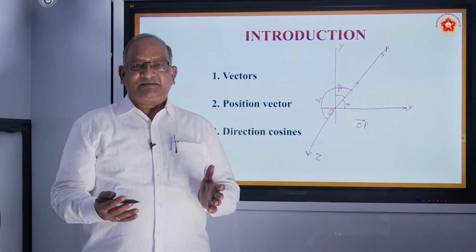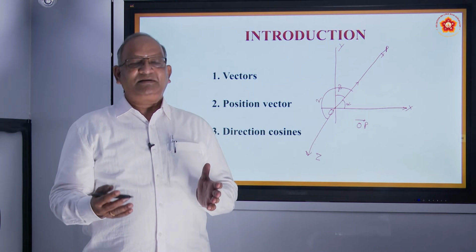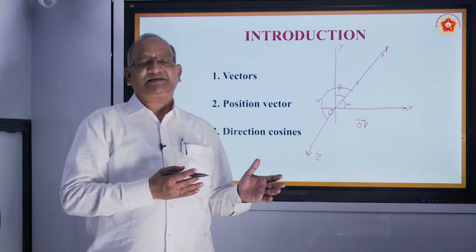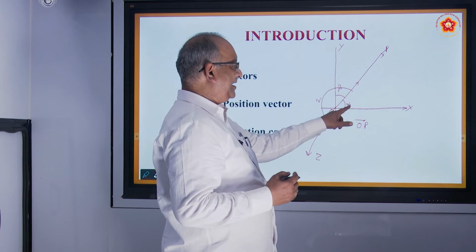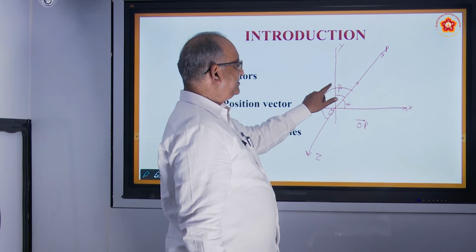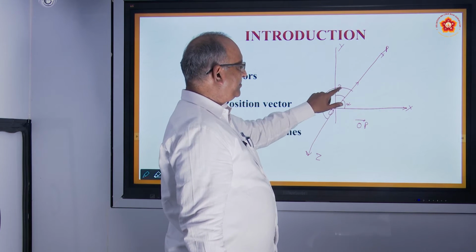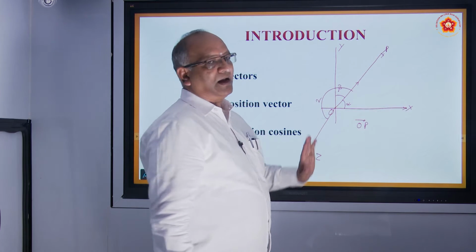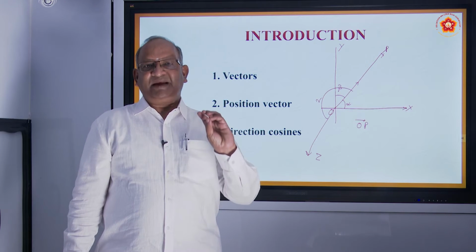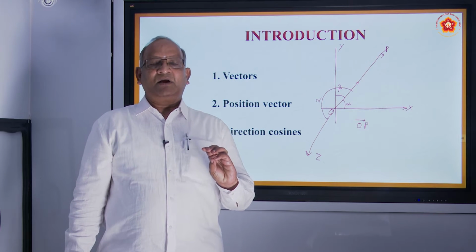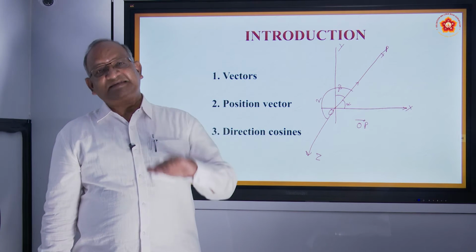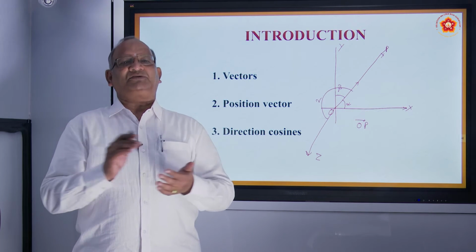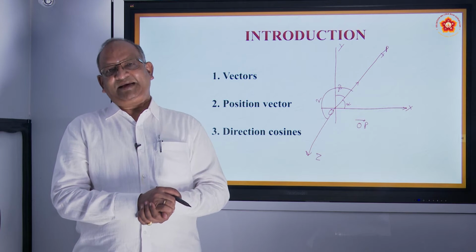The angles which a particular vector makes in the positive direction with the x, y and z axes: this is the angle alpha, this is the angle beta, and this is the angle gamma. These are the angles made by a vector with respect to the coordinate axes. Cosines of these angles are called direction cosines. What are direction cosines?